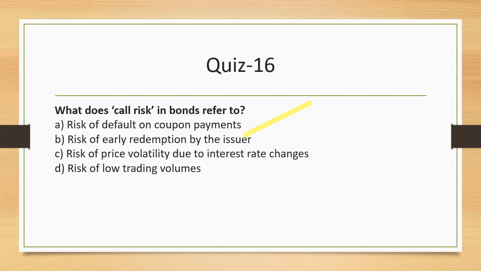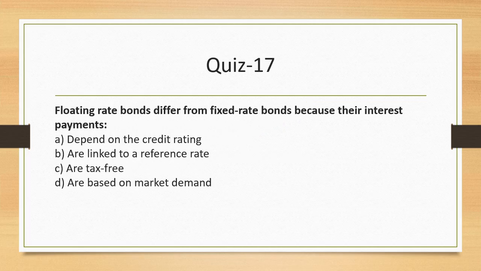The risk of price volatility due to change in interest rate is interest rate risk. And risk of low trading volumes is liquidity risk. So the answer will be B here. So we are done with 16 questions. Question 17, which is the last before we start with a small case.